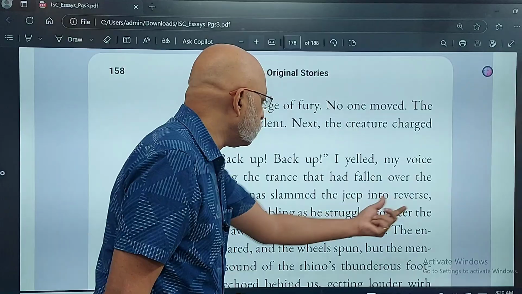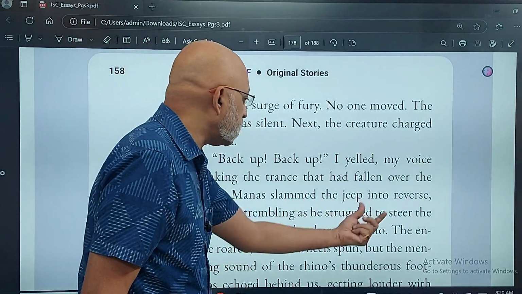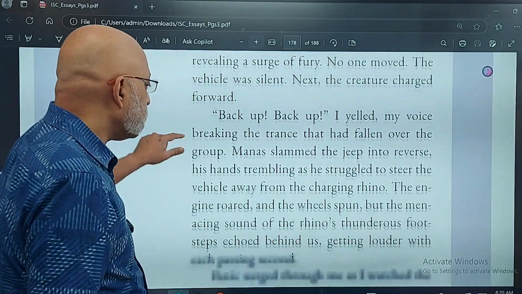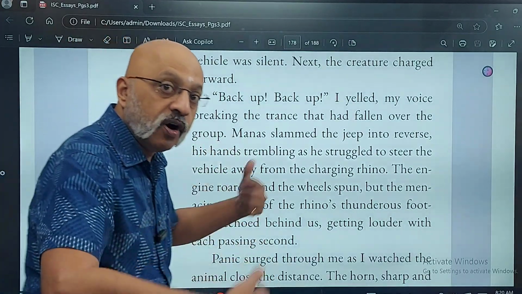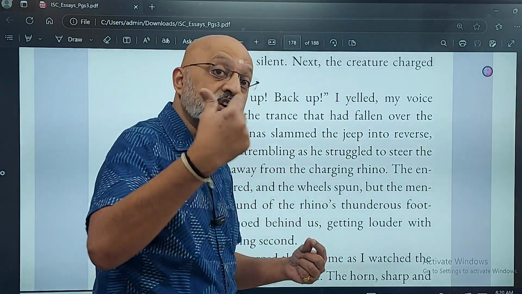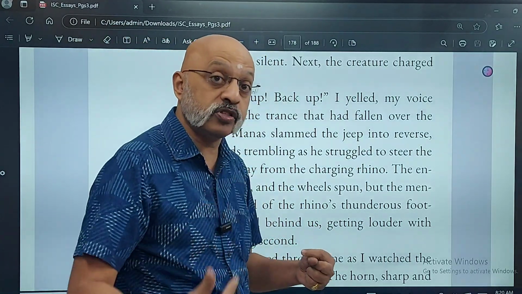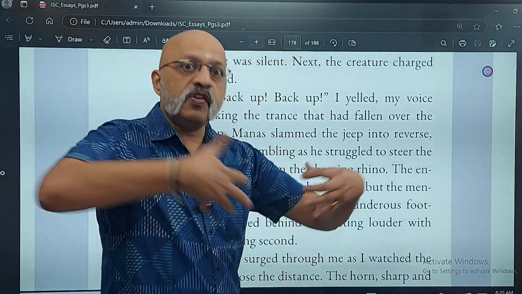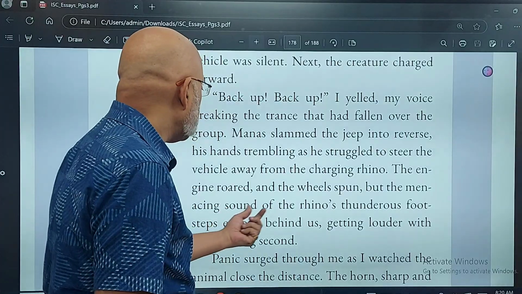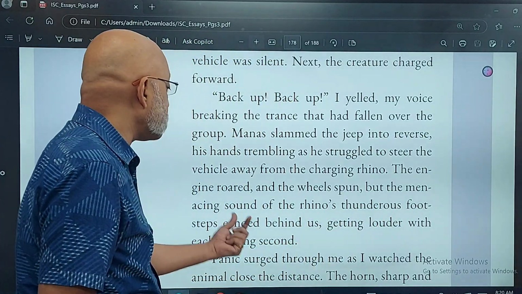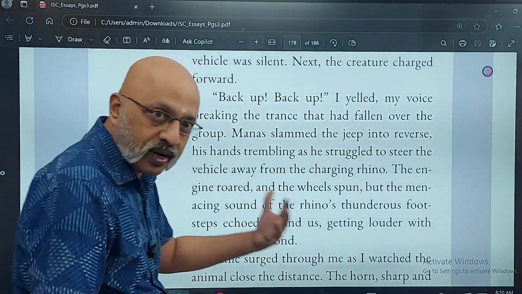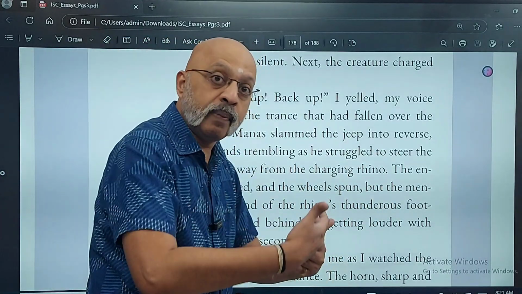Manas slammed the jeep into reverse, his hands trembling as he struggled to steer the vehicle away from the charging rhino. The engine roared. So you see the kind of verbs that I have used. Roared, the engine roared. Roar is generally a verb that you associate with a wild animal. But now our vehicle is like roaring back into action because we need to escape. The rhino's thunderous footsteps echoed behind us, getting louder with each passing second. So you're conveying the action. The action is being built up.